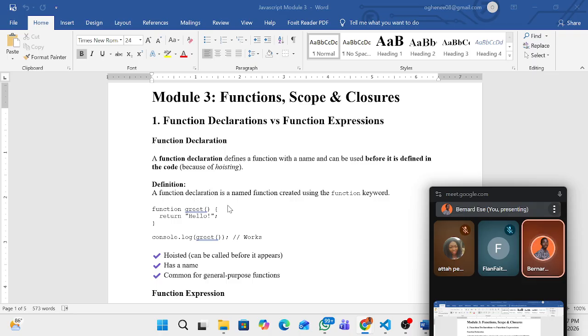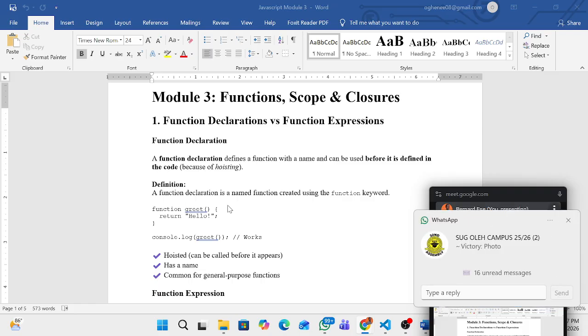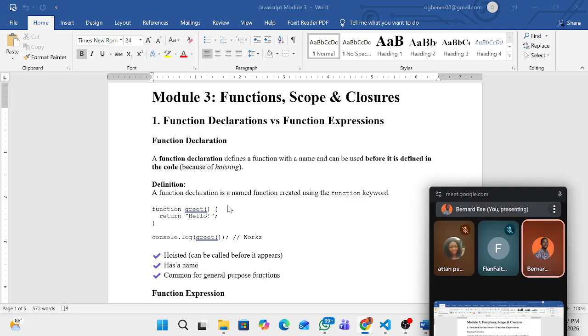Now definition: a function declaration is a named function created using the function keyword. So you have to name the function. For example, maybe you know that the function of your fan is to blow air or give ventilation. You can give it a name, okay, ventilation function. Do you understand?